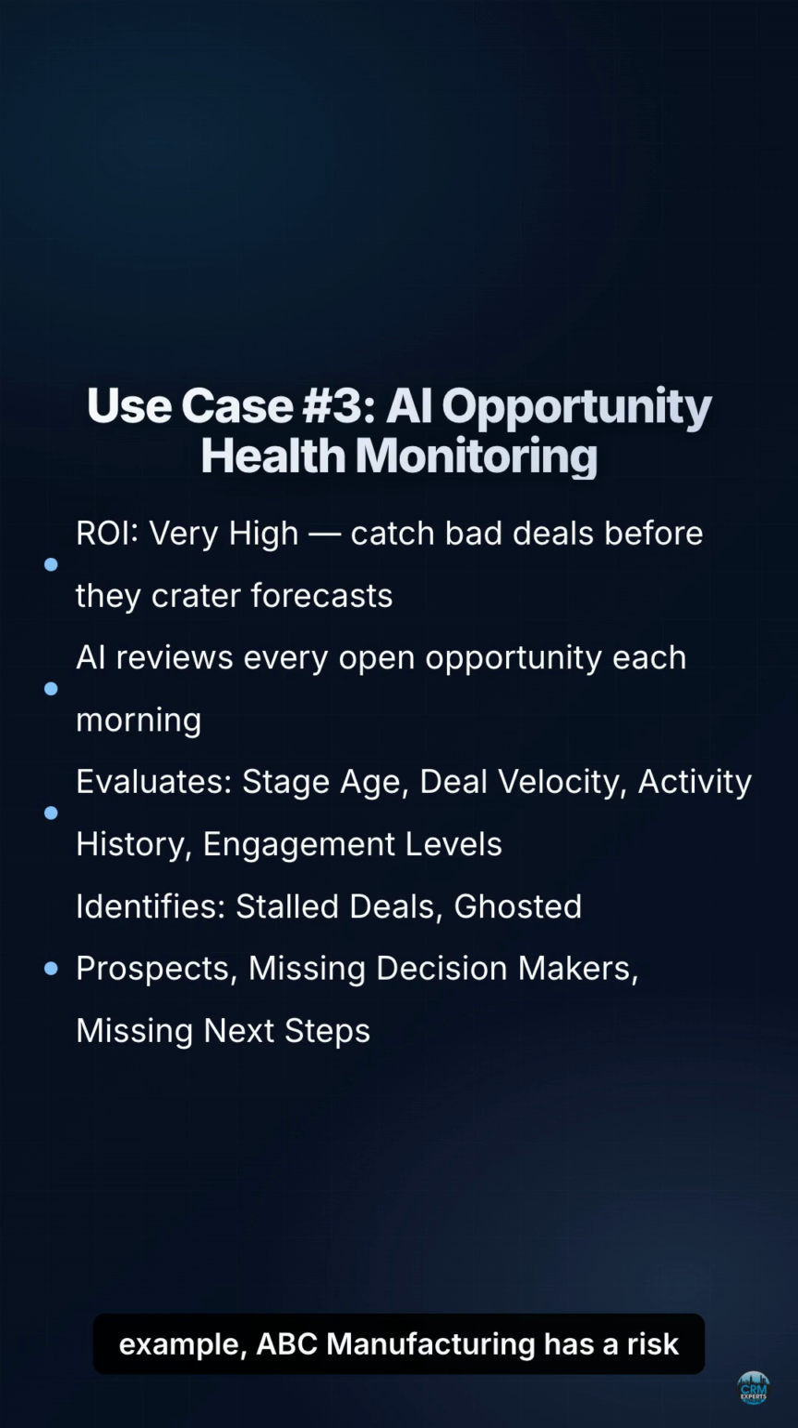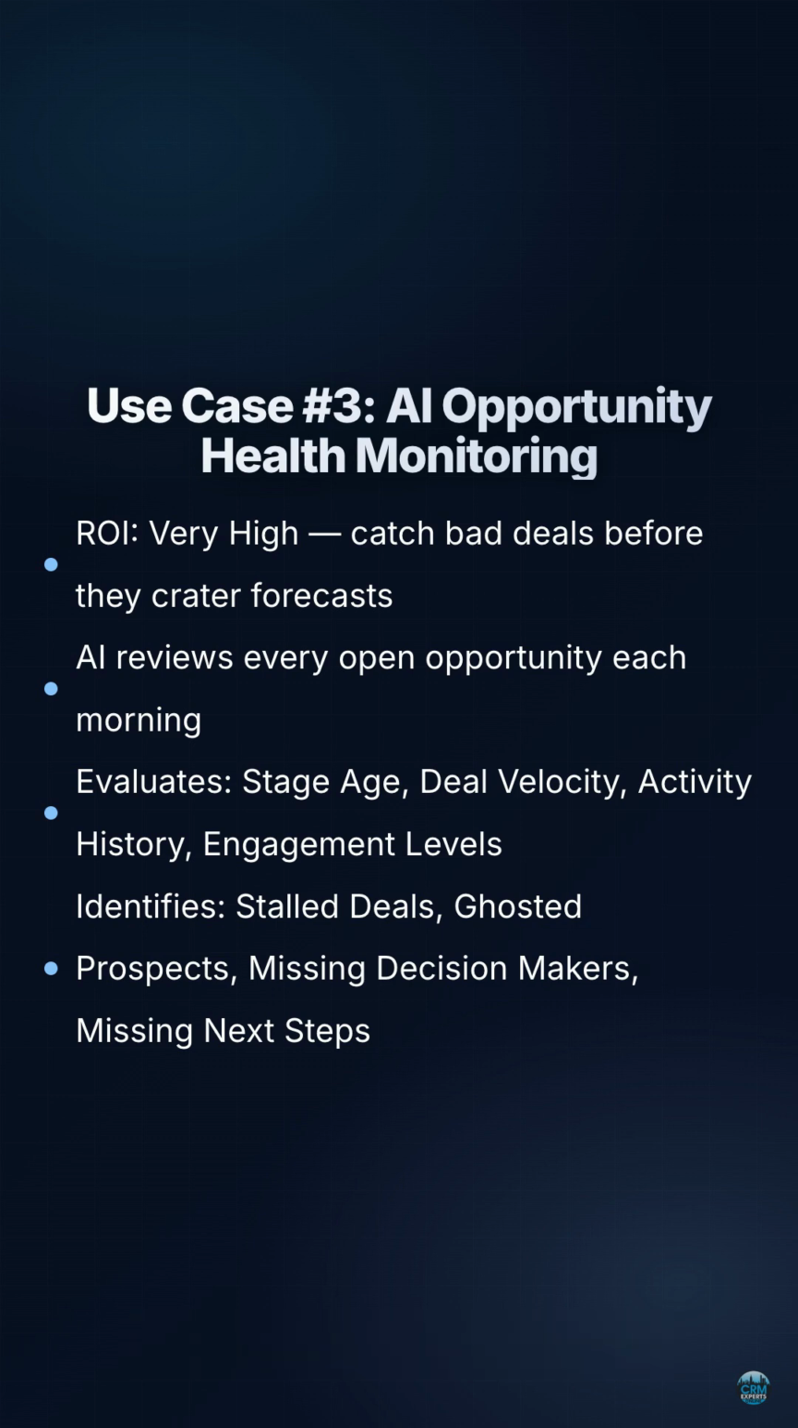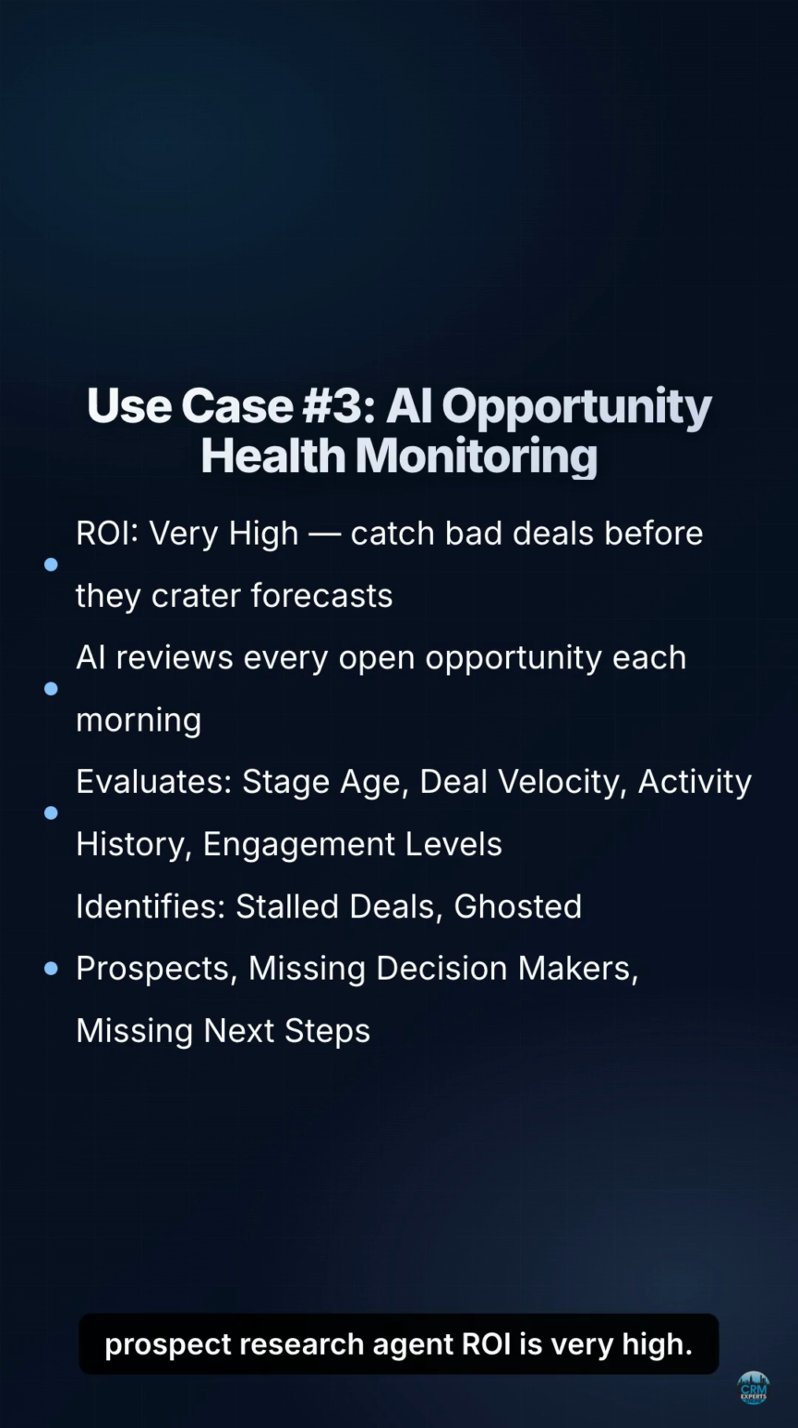For example, ABC Manufacturing has a risk score of 82% because there has been no activity for 28 days, a proposal was sent 35 days ago, and no executive sponsor has been identified. Using Zoho MCP tools like Execute CoQL Query, Get Records, and Get Related Records, sales leaders gain visibility before deals become lost opportunities.